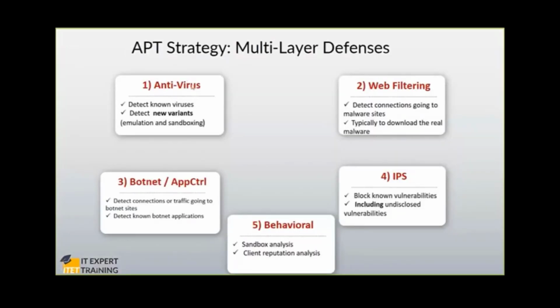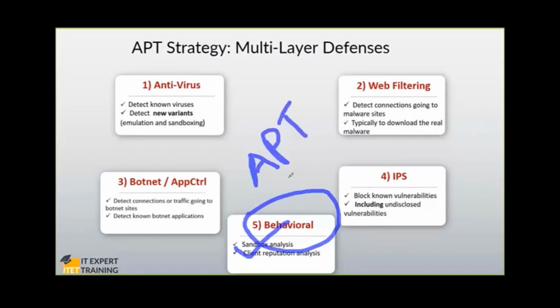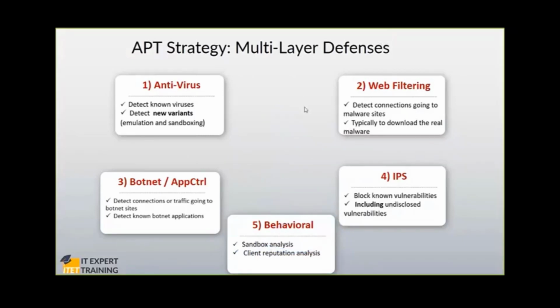It is not enough to have only antivirus. It is not enough to have only application control. It is not enough to have only web filtering. It is not enough to have only IPS, but we also need to have what? Behavior analysis. Okay, and using sandboxing. This is called advanced persistent threat, APT, or advanced threat protection, ATP. Okay, so that is done by sandboxing. These tools are available right now, so that is the only way to protect even from unknown threats.